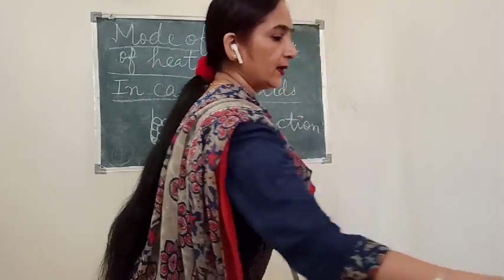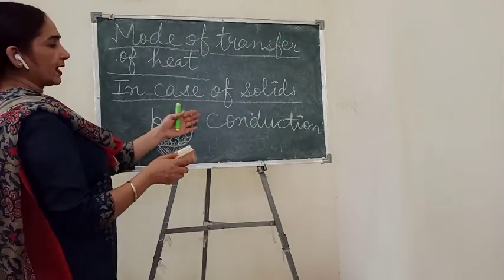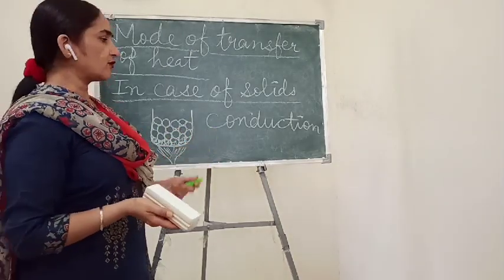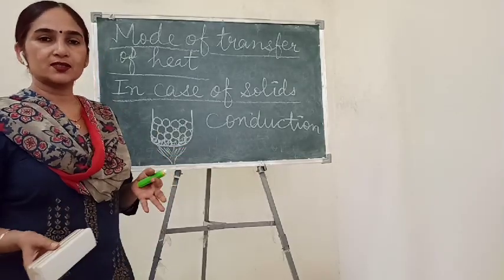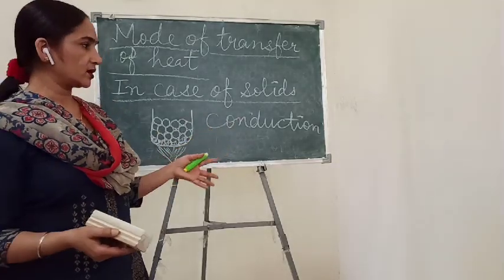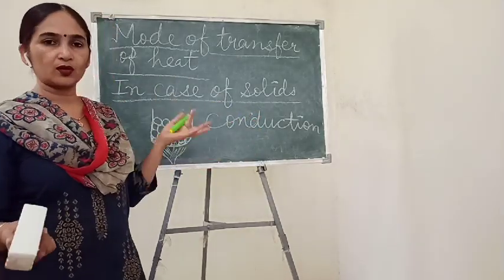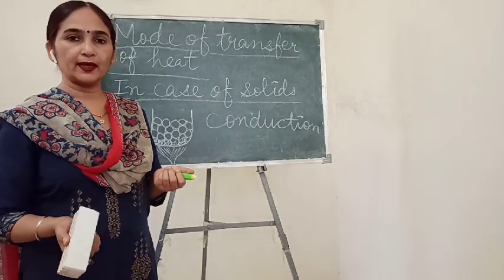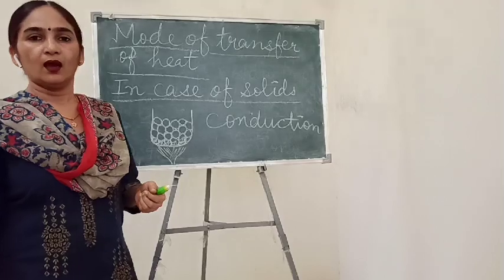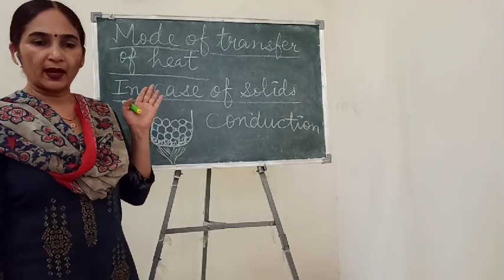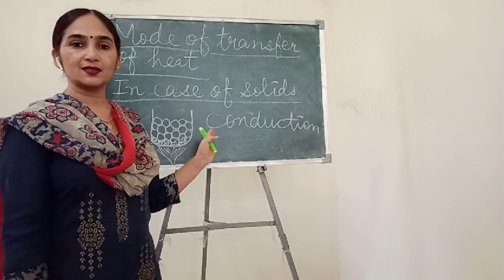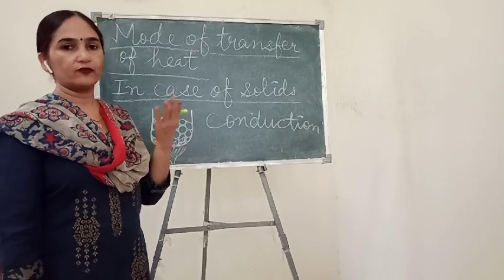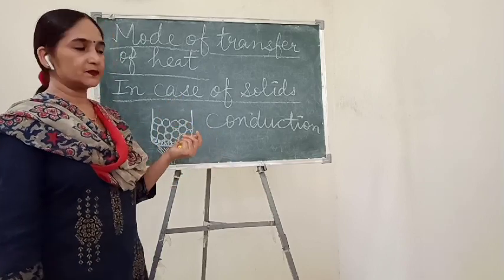So children, in the new book they have given some applications of conduction also. Application of conduction means what are the advantages or what are the uses of conduction. By this method you can write down uses yourself also. By the conduction method we can cook food. You know that if we do not use solids, then we can't cook food. In cooking food we also use this conduction method, and through the solid, heat passes to our food and food gets cooked in the utensils.